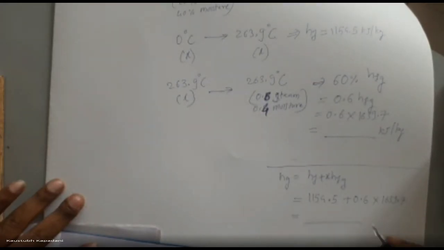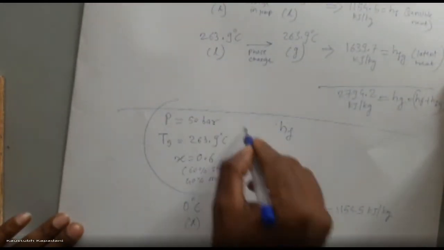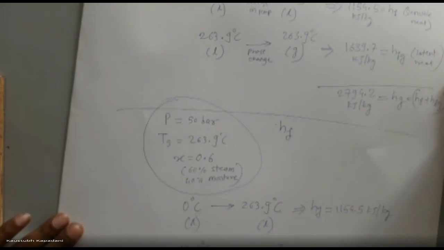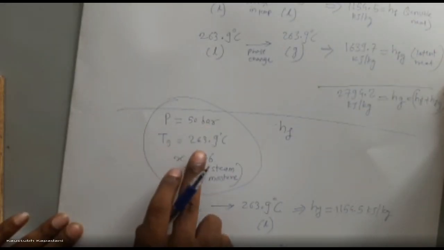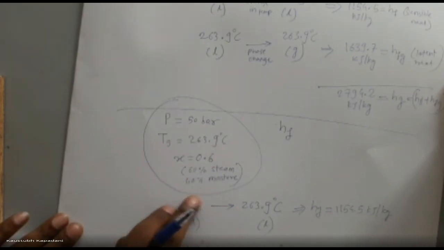You just give me the answer in the comment. So what value will we get? That value is for this condition: pressure is 50 bar, saturation temperature is 263.9, and steam is 60% dry.